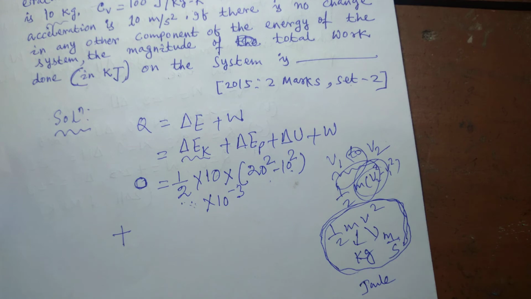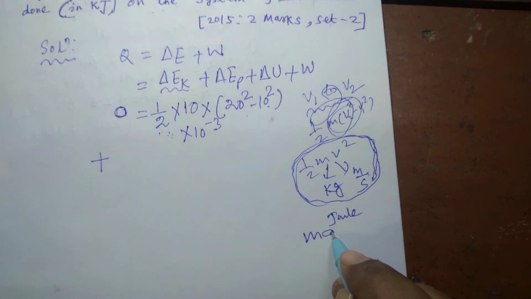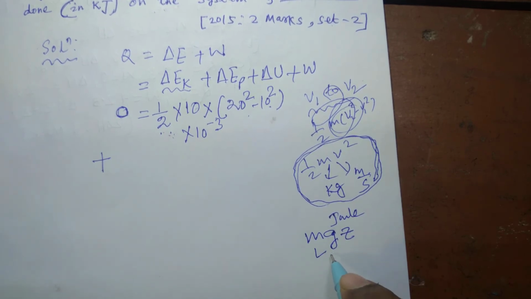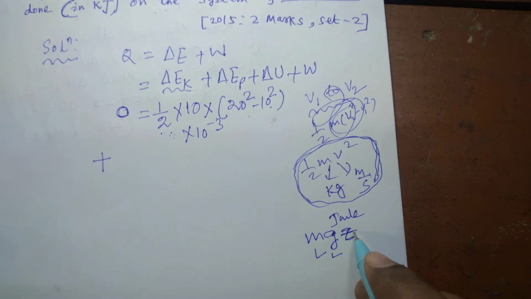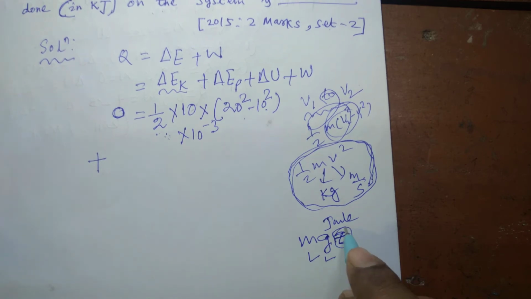You know that potential energy of a system is mgz. Potential energy of a body is mgz, where m is the mass of the body, g is the acceleration due to gravity, and z is the height of the object from a datum level. Suppose an object is placed at 10 meter above the ground. So what will be its potential energy? That z will be 10 meter.